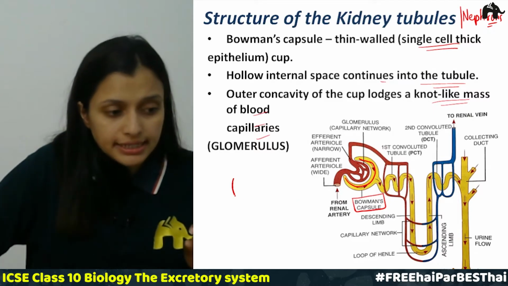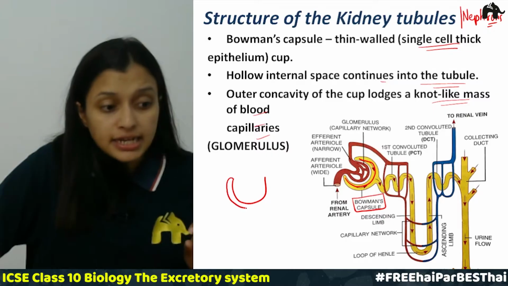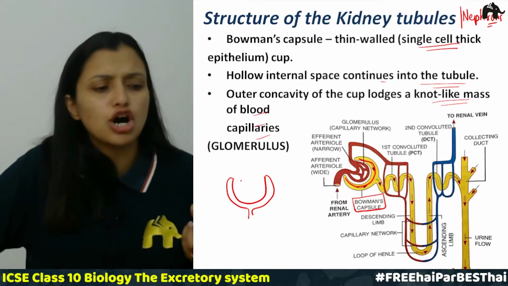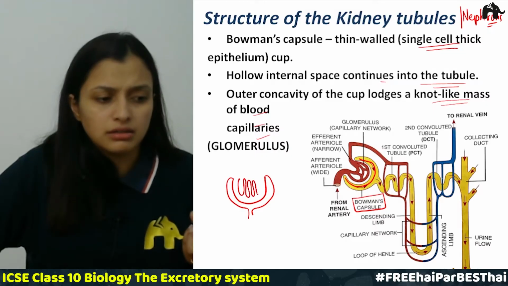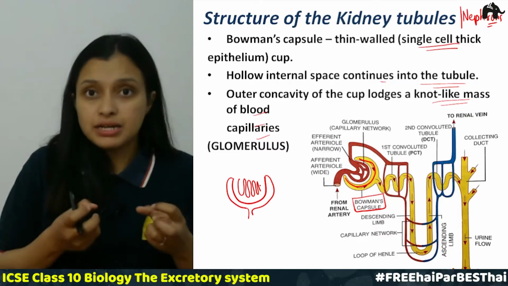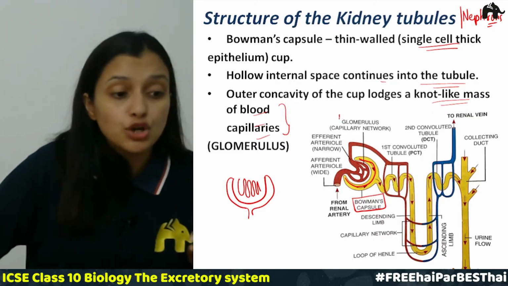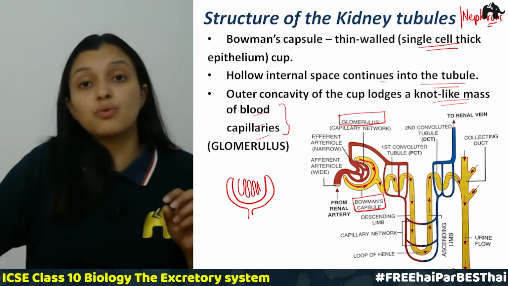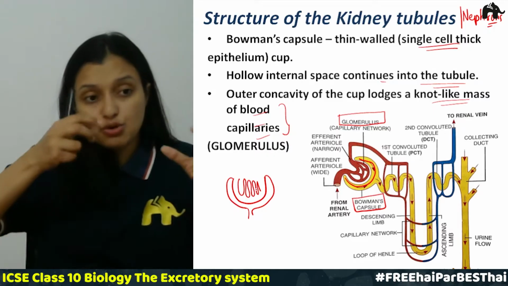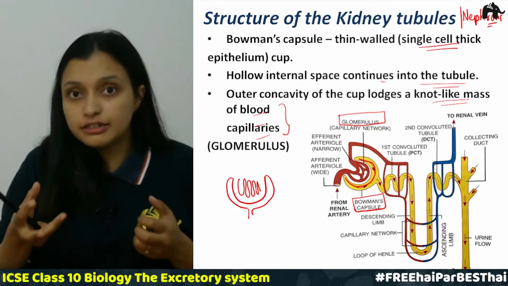So it is something like this, a cup shaped structure, right? And this cup shaped structure has inside it a knot-like structure or knot-like mass of blood capillaries, which is called glomerulus. Glomerulus is what? It is a capillary network. So blood comes into these capillaries for getting filtered, right?